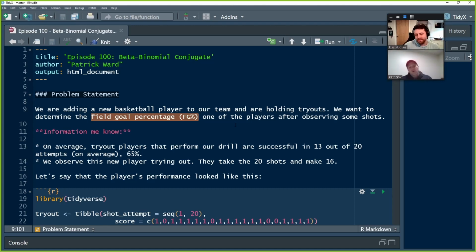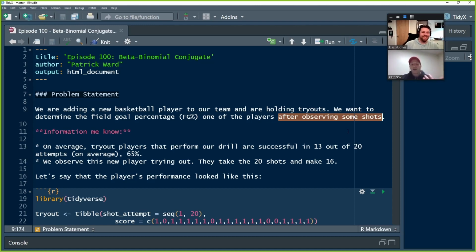So in order to set this up, we begin with a problem. We want to add a new basketball player to our team, so we're going to hold some tryouts. We want to determine the field goal percentage of the players that are trying out by observing some shots in this special drill that we came up with.